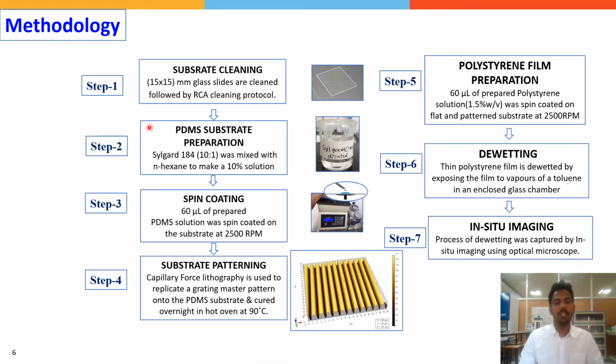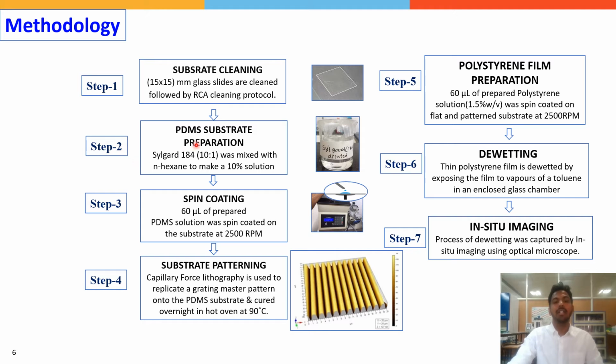Coming to methodology, the methodology for preparation of films, pattern substrates, and dewetting is explained as follows. In step 1, a glass substrate is cut into 15 by 50 mm size and cleaned according to RCA cleaning protocol.